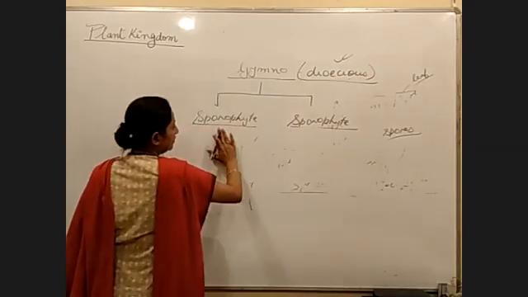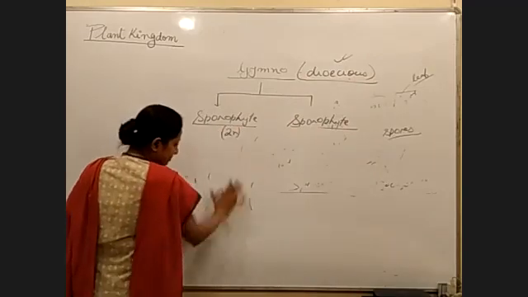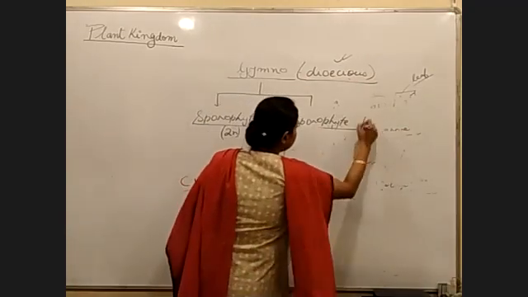That is the reason why we are writing sporophyte here. We are talking about this as a male sporophyte and this as a female sporophyte.